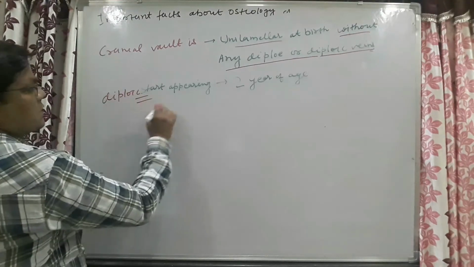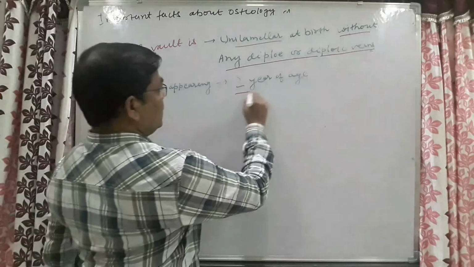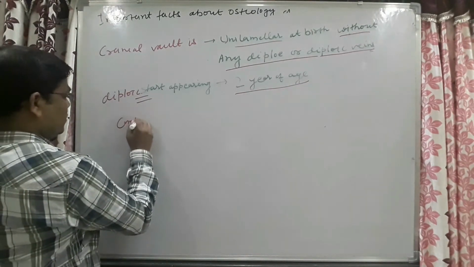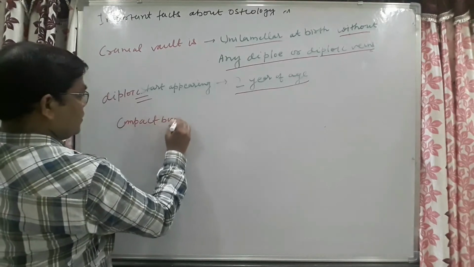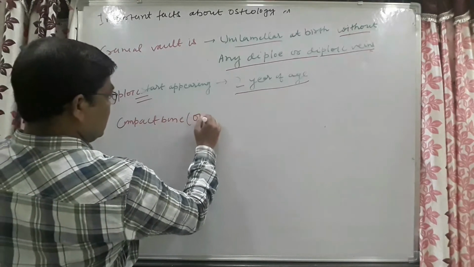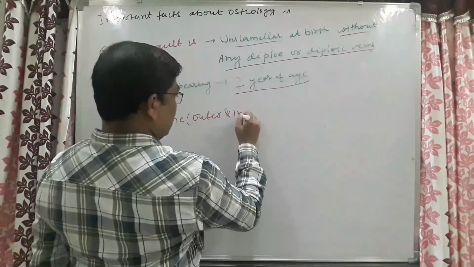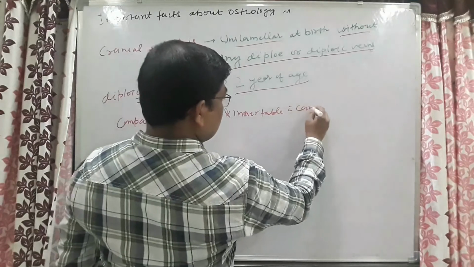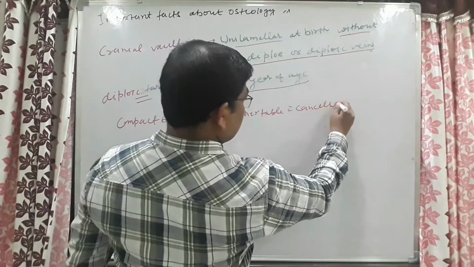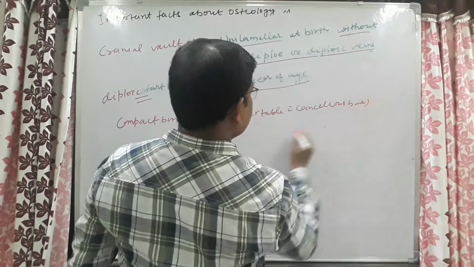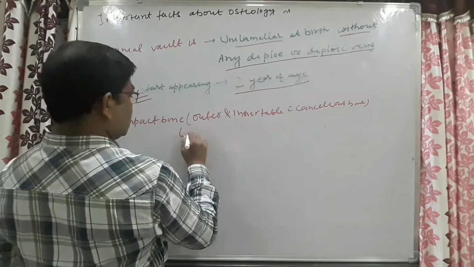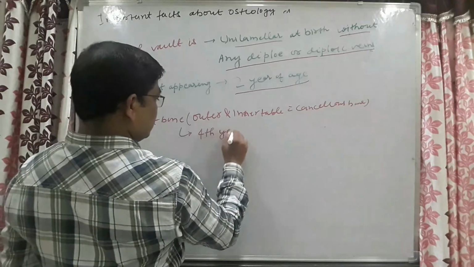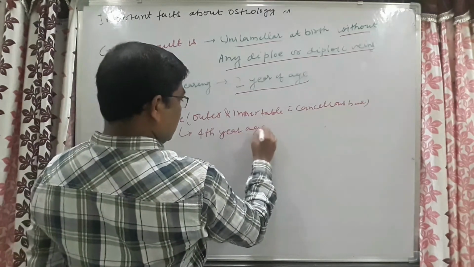The diploic veins start appearing at 2 years of age, and both compact bones, that means the outer and inner table, with cancellous bone start appearing at the 4th year of age.